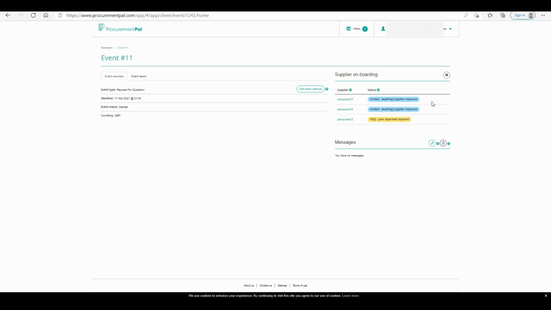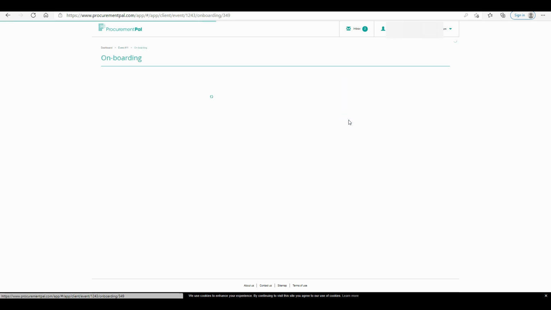Now what this prompts you to do is to go in and check the questionnaire. So we know that in this event the supplier has come back and answered the questions within the questionnaire, and when that happens it says that your approval is required. The supplier will not be able to enter their bids for this quotation until you've done that. So what I'm going to do is go into the supplier.